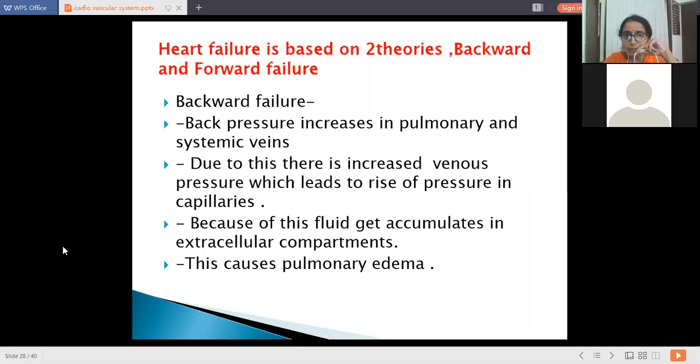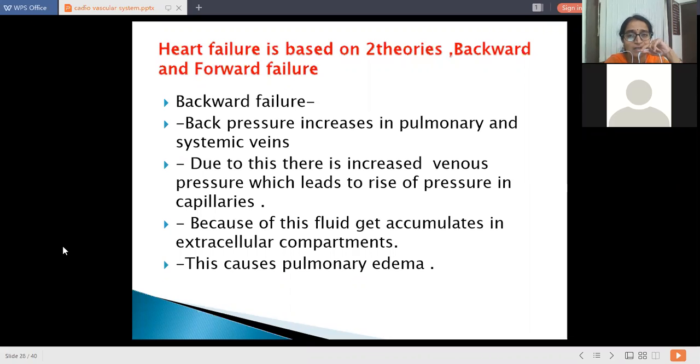So when back pressure increases in pulmonary and systemic veins, what is the reason for this increase? Maybe it is due to some mechanical defects of the heart like valvular diseases. In case of mitral stenosis, dear students, what is going to happen? There is stagnation of blood in the left atrium, and this pressure is created back in the pulmonary circulation, that is pulmonary veins. So in pulmonary veins and systemic veins, this back pressure increases.